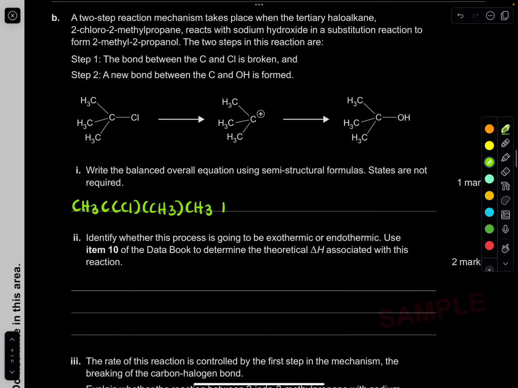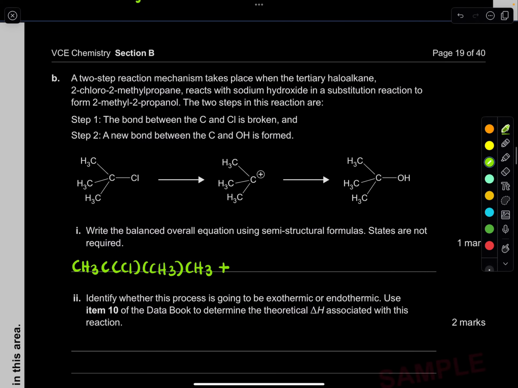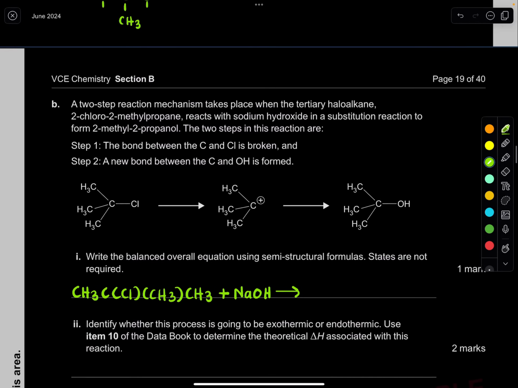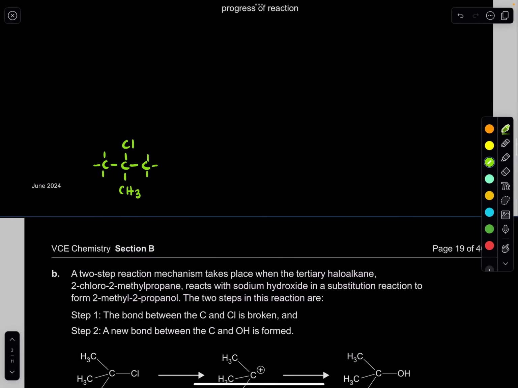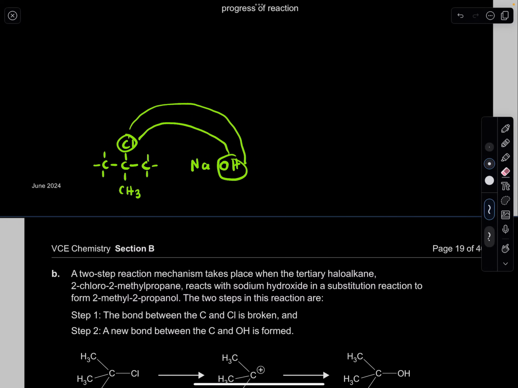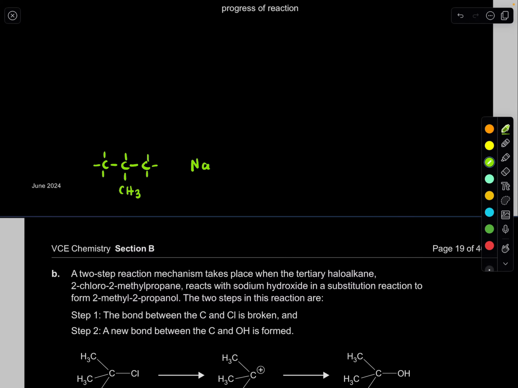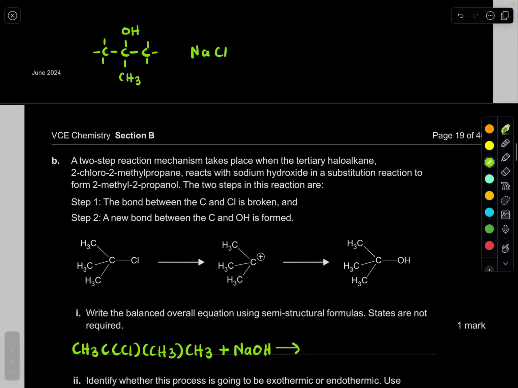Beautiful. Plus, remember what we're doing is we're reacting that with sodium hydroxide, NaOH, and it's a substitution reaction. So when we're reacting NaOH, what's happening is this OH is substituting with that chlorine, and so this chlorine comes here. So now imagine this is the new form, the product. So this will be an OH and this will be a chlorine.